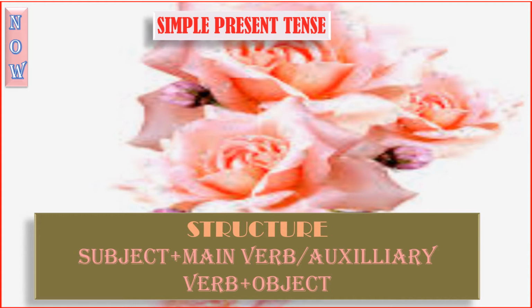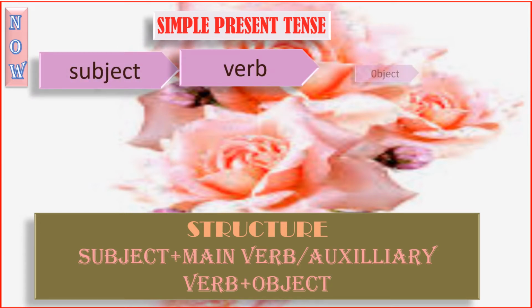In simple present tense, you speak of the actions that are taking place right now at this point of time, and it has the structure subject plus verb and an object. This verb can either be main verb or auxiliary verb.